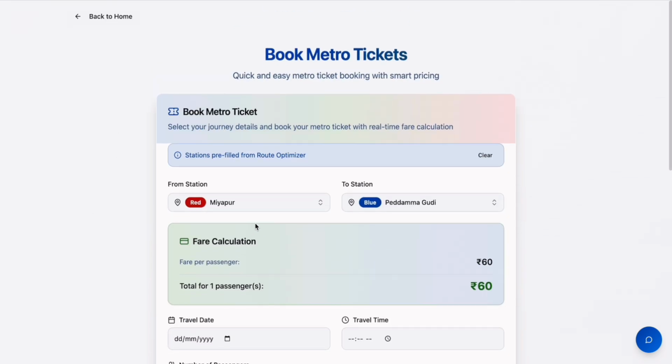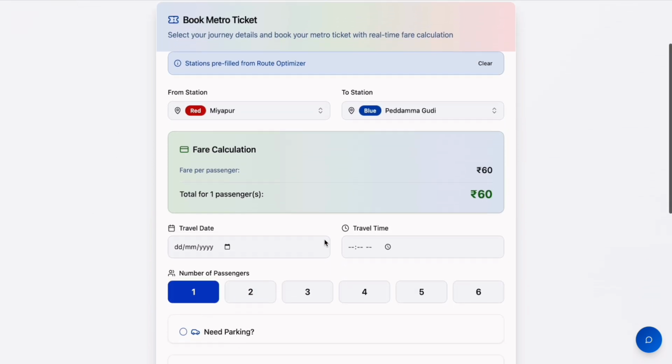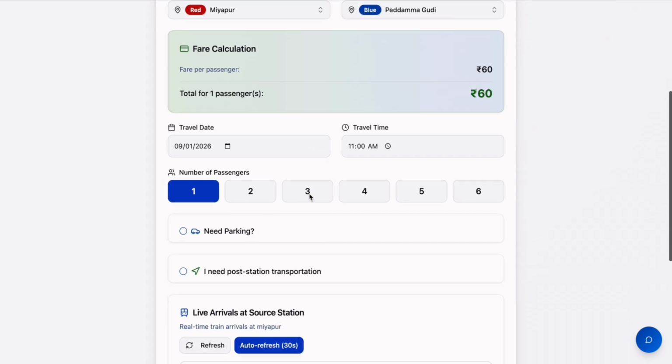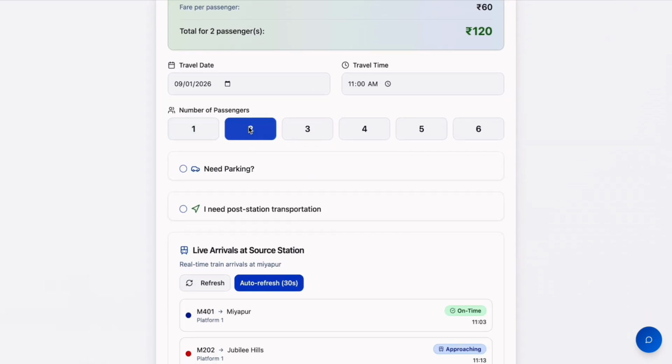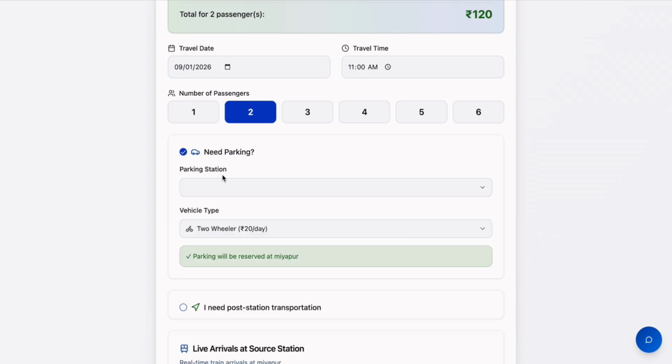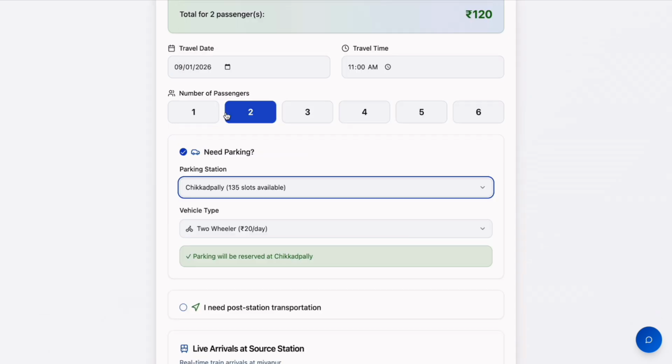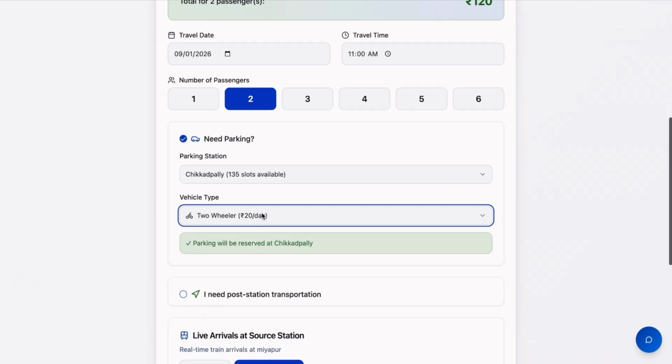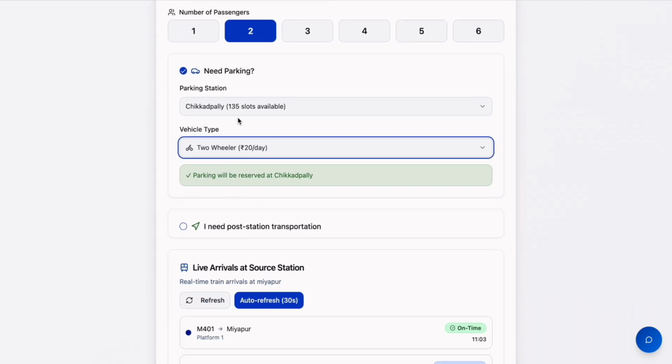The journey we have booked from source to destination, and it asks us the date, the time, the number of passengers traveling. It will increase the amount according to the number of passengers. If you need parking, you can also add parking. At which station you need parking, 2-wheeler or 4-wheeler. We have selected the Chikatpalli station for the parking. The parking is reserved and our slot is booked.